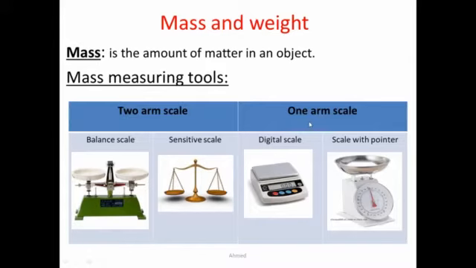In case of one-arm scales, there are two forms of one-arm scale, which are digital scale, in which the value of mass is resulted in form of digits, and scale with pointer, which contains a pointer that refers to or indicates the value of mass.